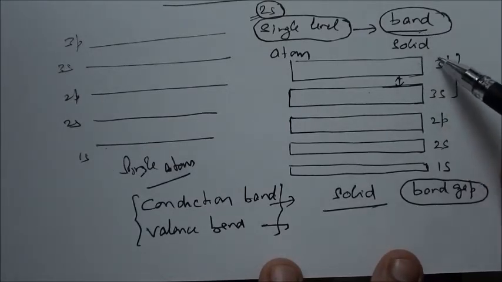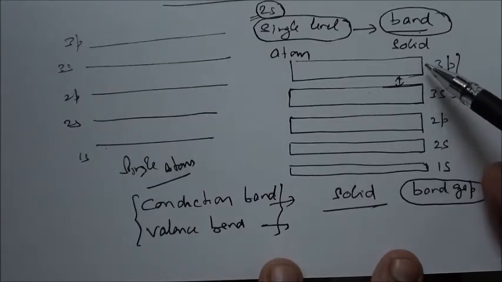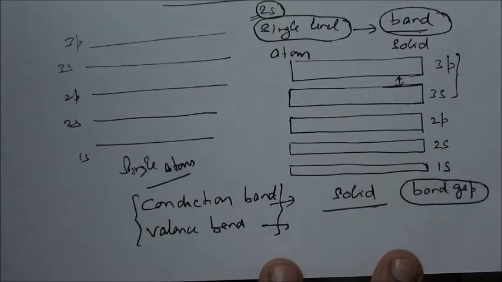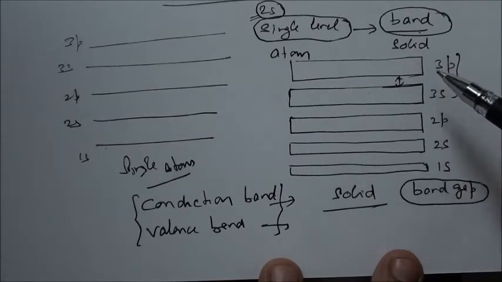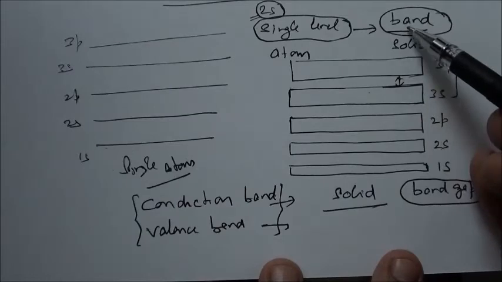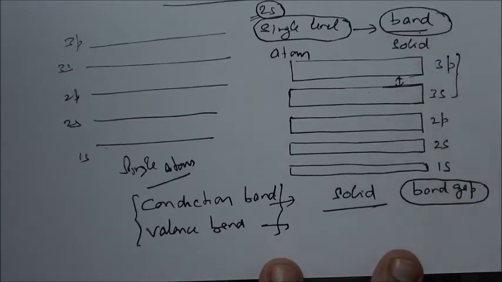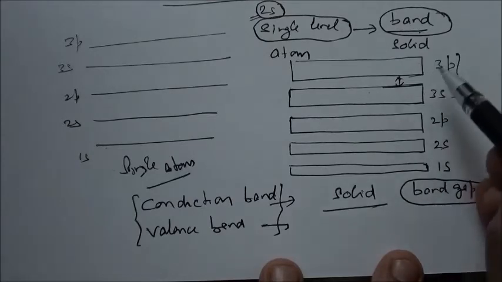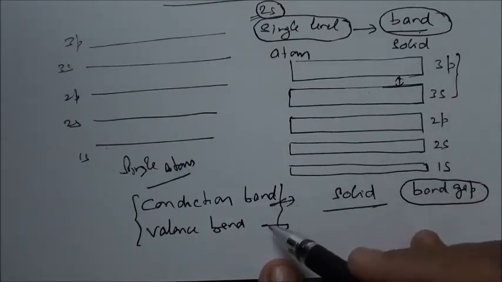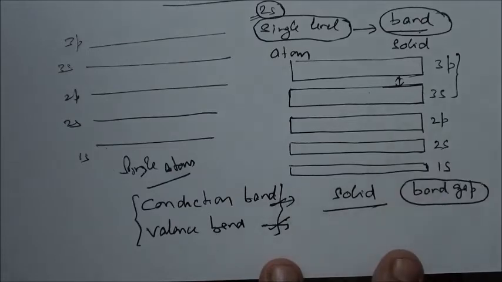And whenever an electron is accepting energy, then only it starts moving. So conduction bands are empty energy bands. Empty energy bands means if we give some energy and the electron accepts it, it will accept if the higher states are empty. So it is free to move now. It is free to conduct. But these electrons cannot accept the energy because they are tightly bound and the next upper band is completely filled. So for conduction purpose, we will be taking the highest valence band and lowest conduction band only.